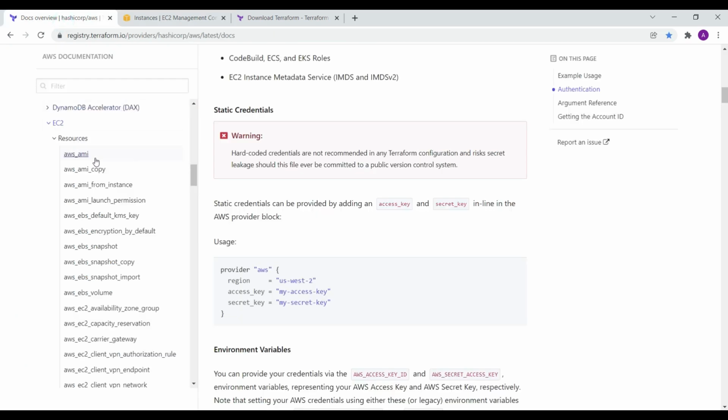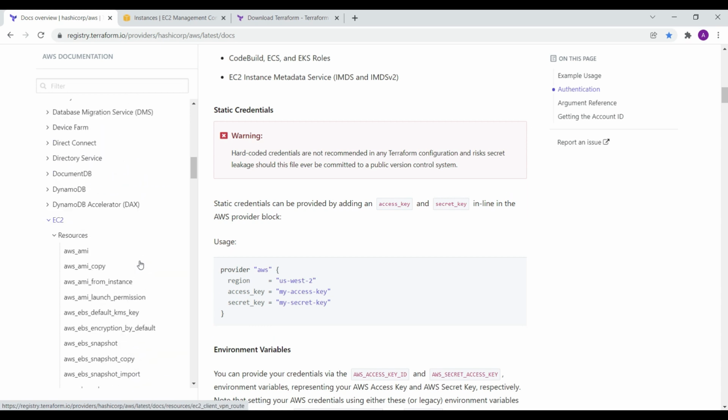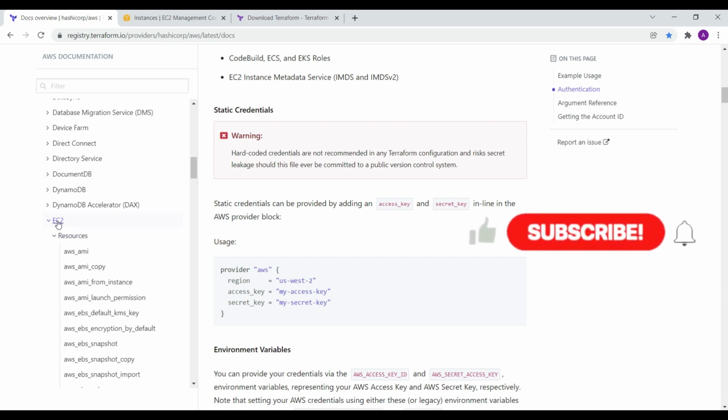So there is a huge list to manage AWS related things. This is the hierarchy for EC2.